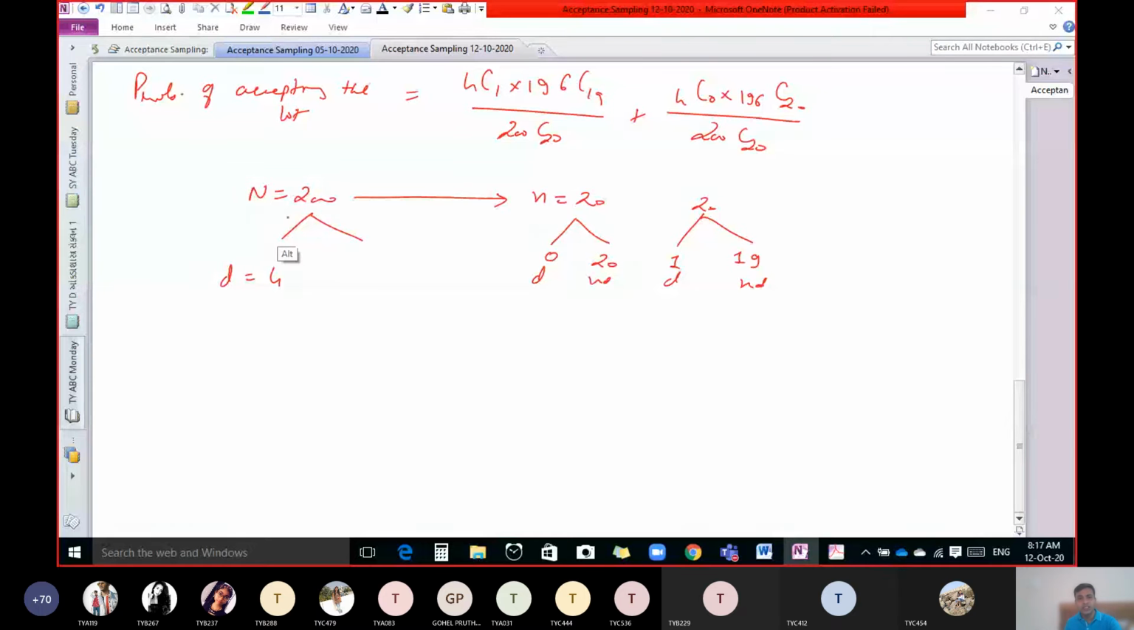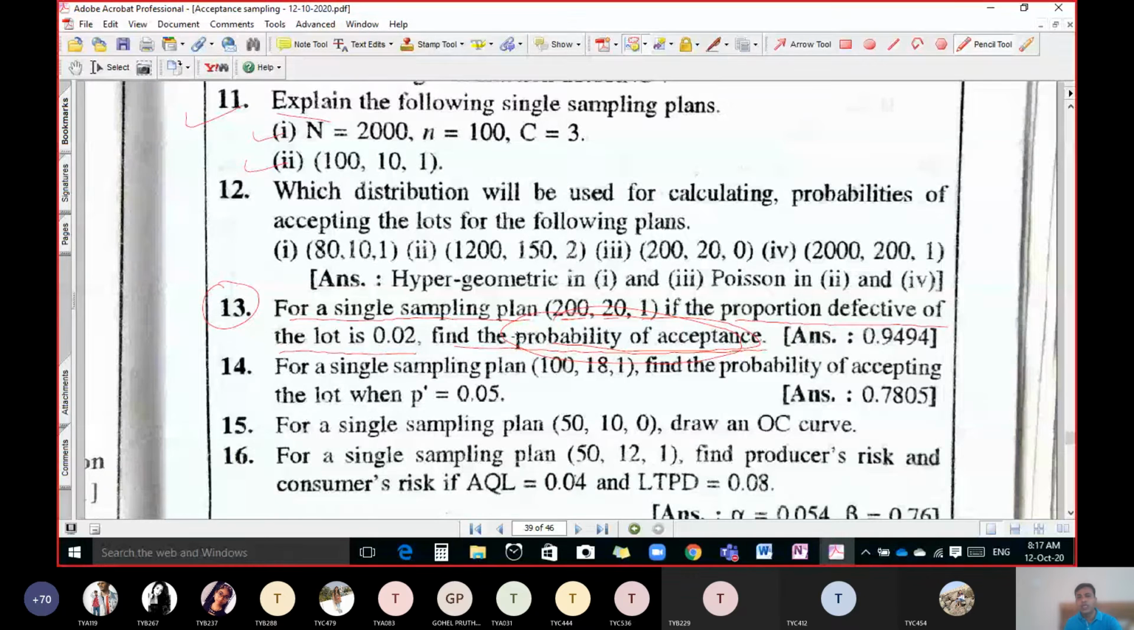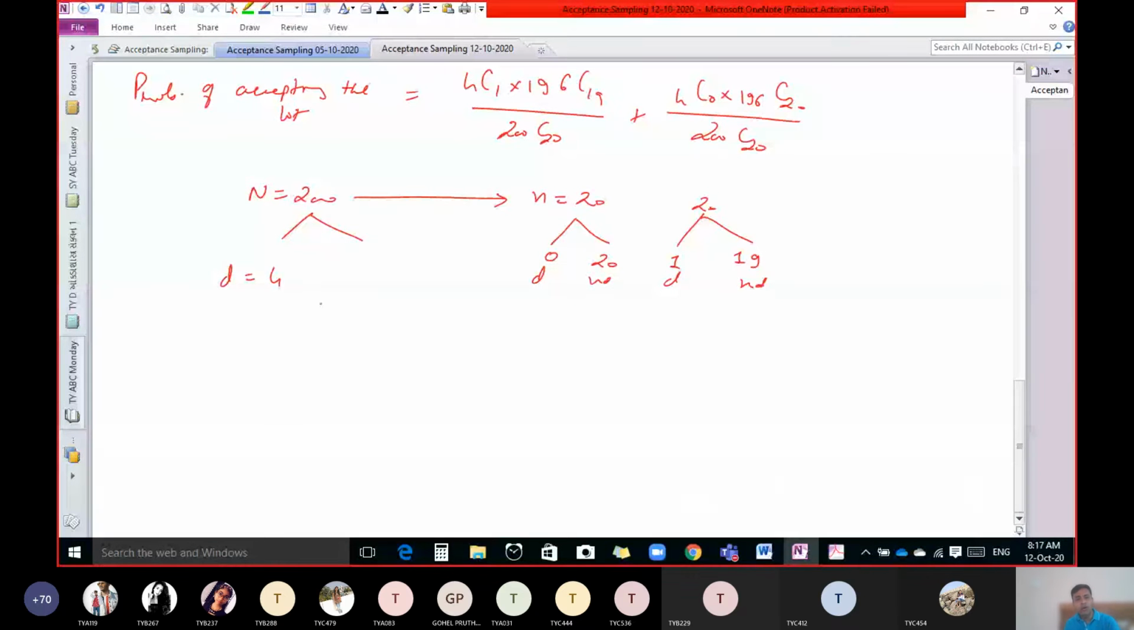It is not given in the question that 4 units are defective. So how do we obtain this 4? How can we obtain this 4? If you want to find out that thing, how can we obtain this 4? Any of you? We have information only this.